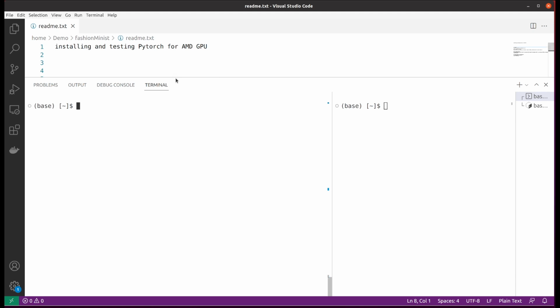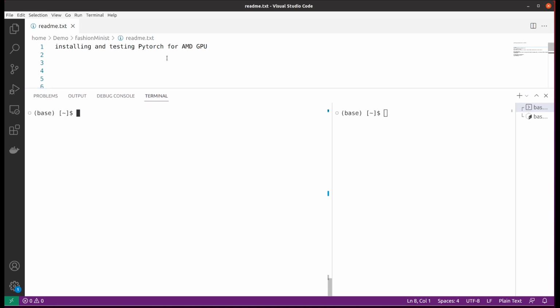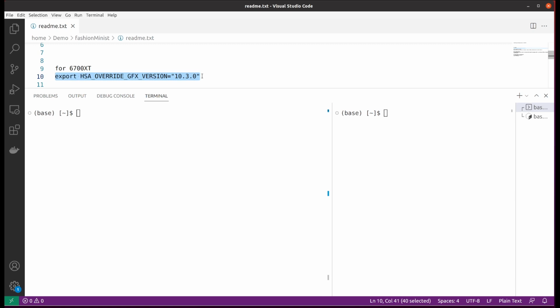For the 6700, I also needed to use an additional environment variable called HSA_OVERRIDE_GFX_VERSION, set to 10.3.0. You will need to use that in your terminal. You may also put that in your bash profile so it persists between terminals.